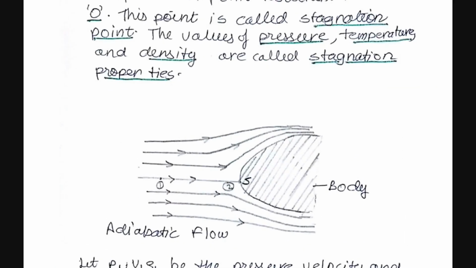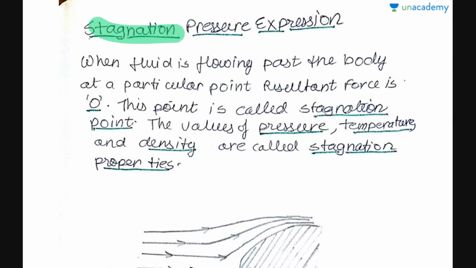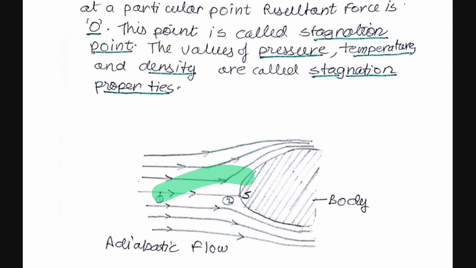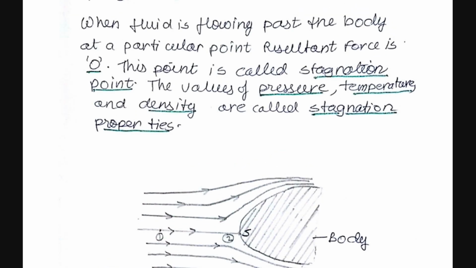So first we will understand what the stagnation pressure is. When a fluid is flowing past a body, if we take this as a body and the fluid is flowing over it, then at a particular point the resultant force will be 0.